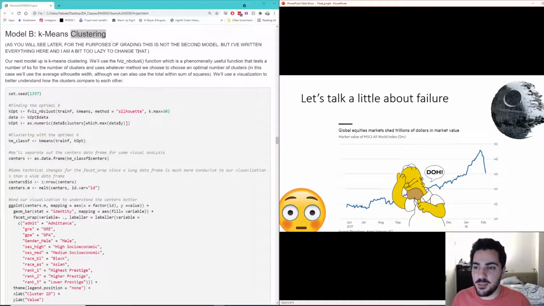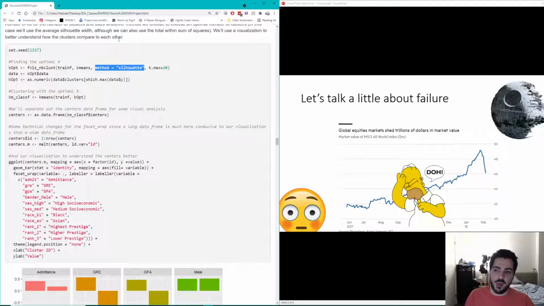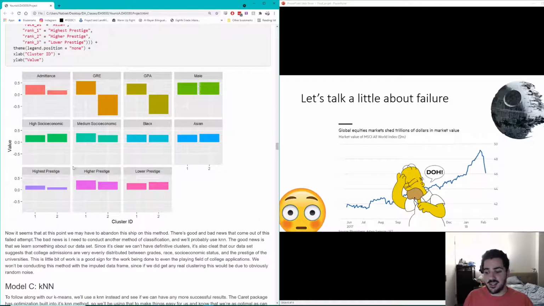So here we have our k-means clustering algorithm. I used this function, which is from a library. You supply it with a method. You can choose average silhouette width, which is what I chose because it yielded the best result, which is still a terrible result. You can also use total within sum of squares. It has a number of methods that you can decide on. I chose the k-max as 30. And I ran it, and these are our results.